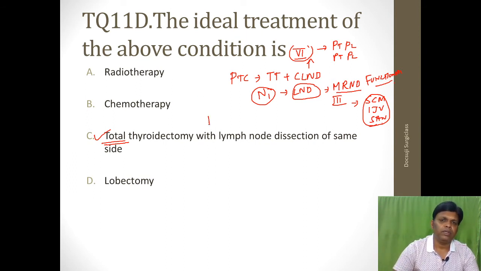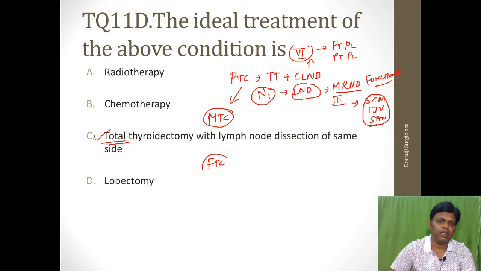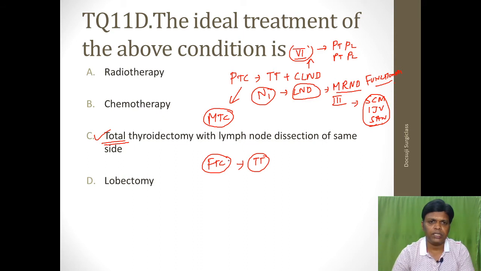The same is applicable for MTC also, medullary thyroid carcinoma, the treatment is the same. For follicular thyroid carcinoma, FTC, the treatment is total thyroidectomy. As it very commonly spreads through the bloodstream, and there is no lymph node metastasis, total thyroidectomy itself is enough. What about anaplastic thyroid carcinoma?